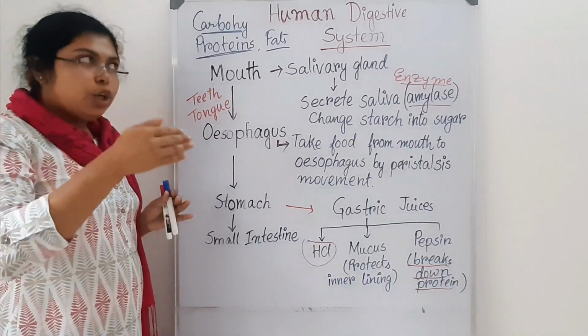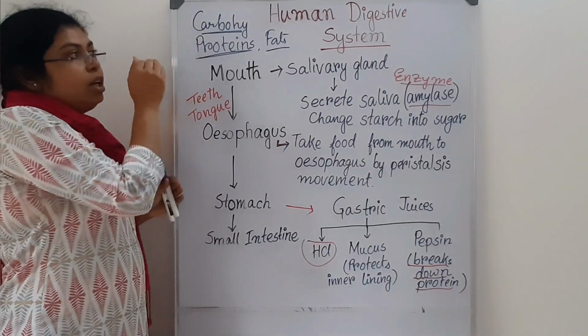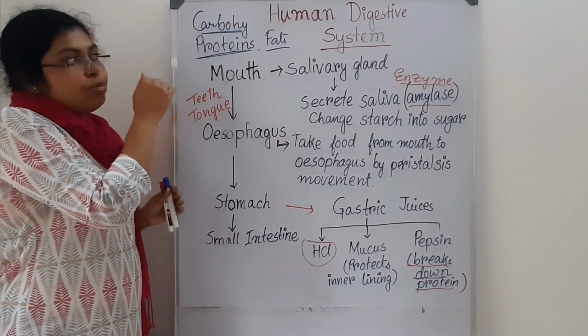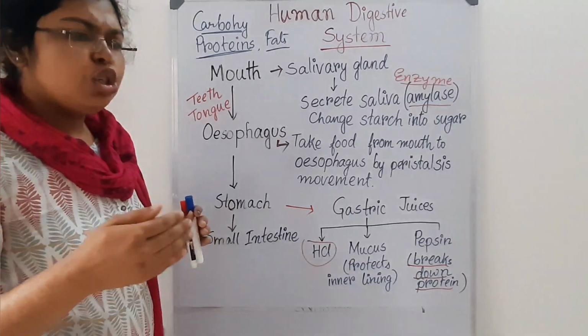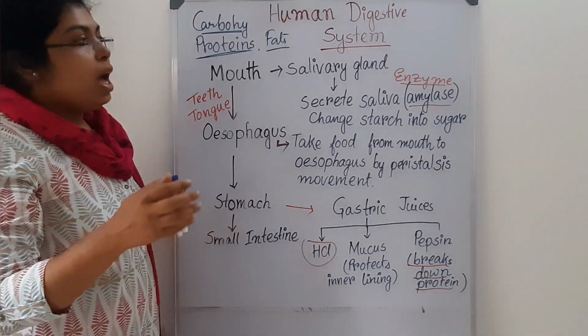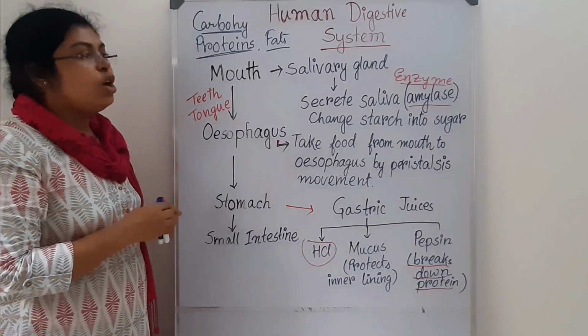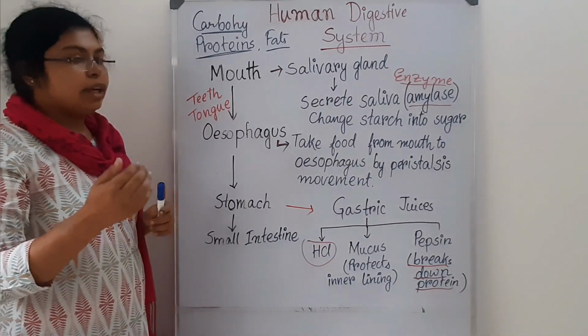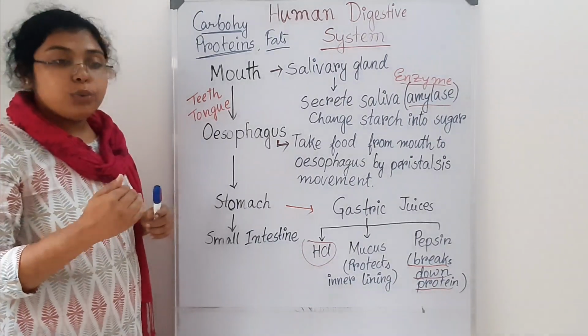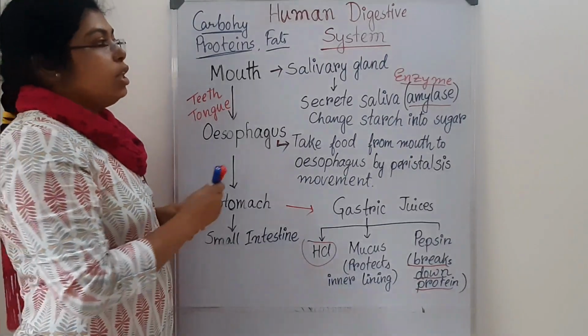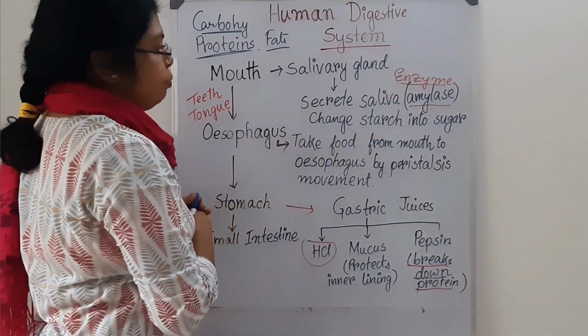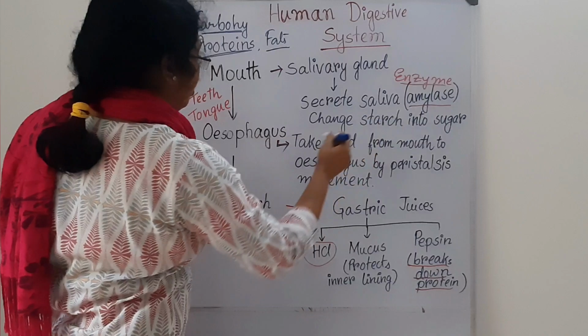An enzyme can break down large particles into very small particles, and the simplest form of particle can be digested by the human body. This is the activity of the enzyme. So amylase changes starch into sugar.